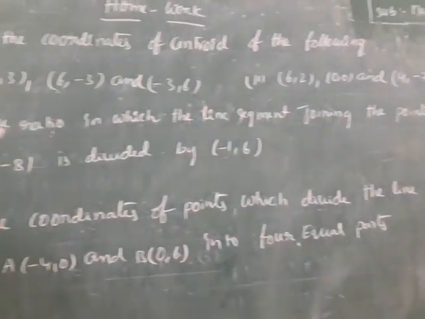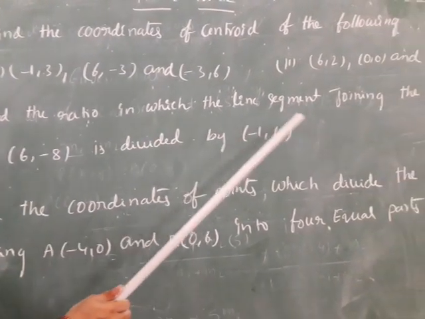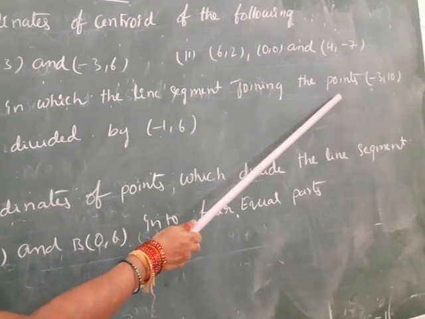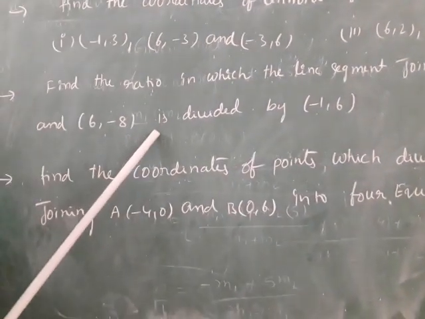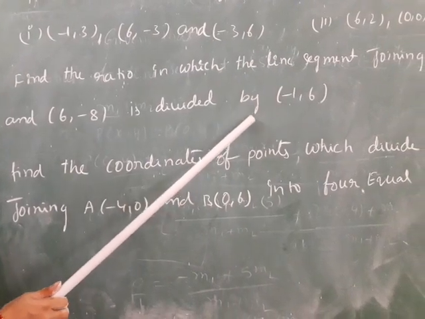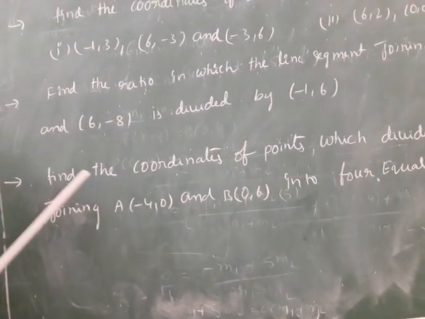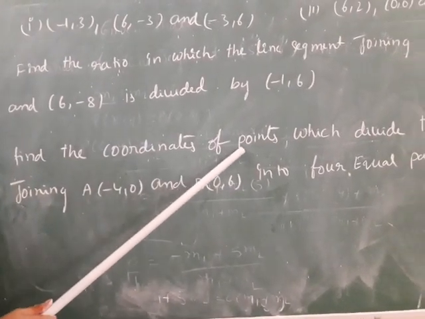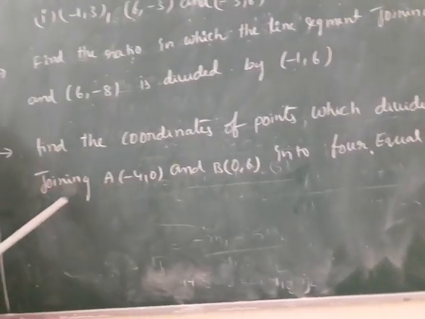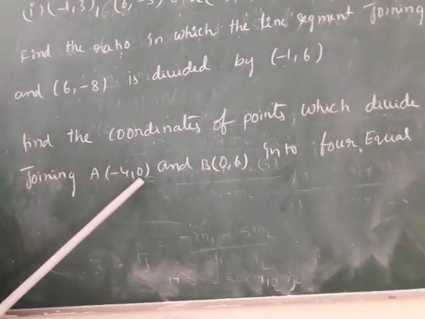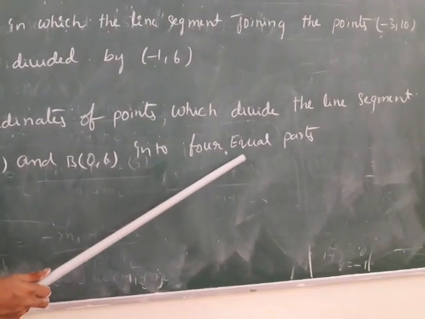Second problem: find the ratio in which the line segment joining the points (-3, 10) and (6, -8) is divided by (-1, 6). Third one: find the coordinates of the points which divide the line segment joining A(-4, 0) and B(0, 6) into 4 equal parts.